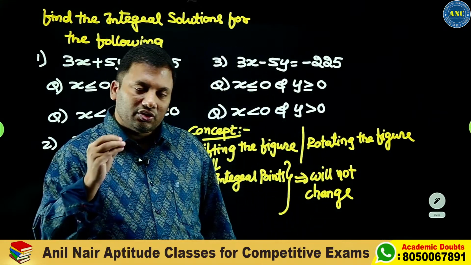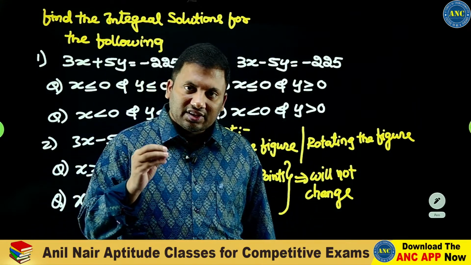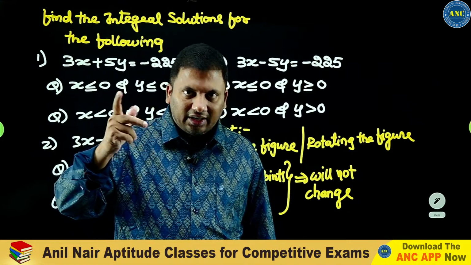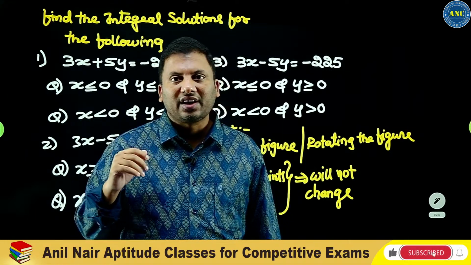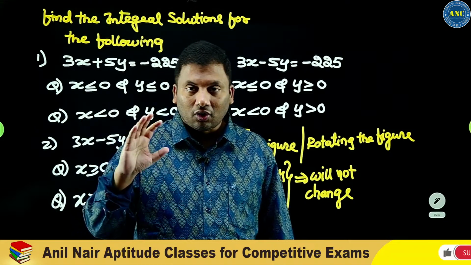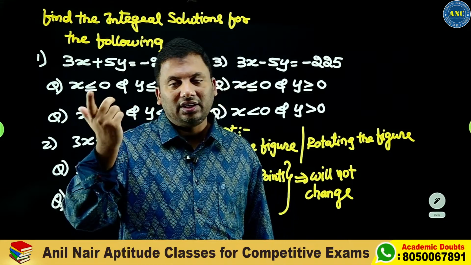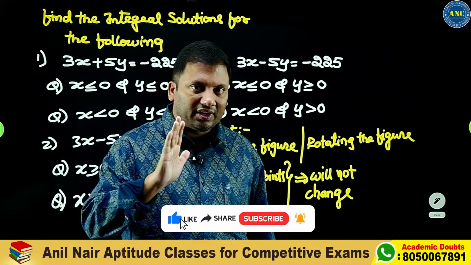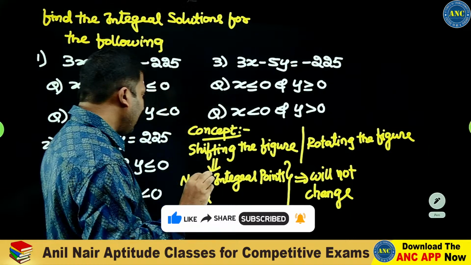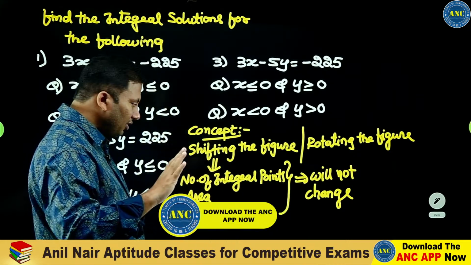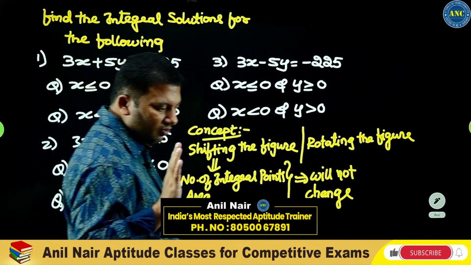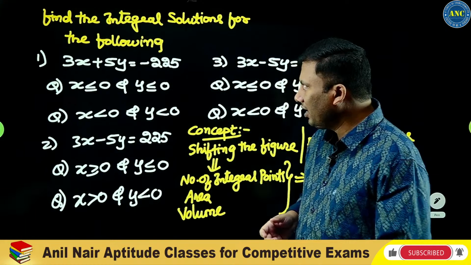How will it change? During our plus one, plus two, we discussed x equals x plus x dash, y equals y plus y dash. If I rotate it by theta, the final value will be x cos theta minus y sin theta for x, and x sin theta plus y cos theta for y. Rotating or shifting the figure, the value of the integral points will change. But what is unaffected? Number of integral points, area, and volume will not change. I hope the idea is clear.